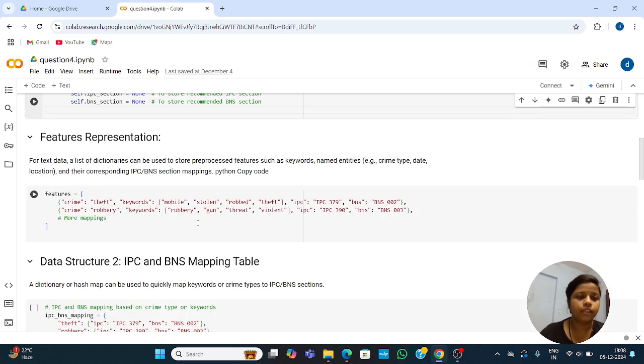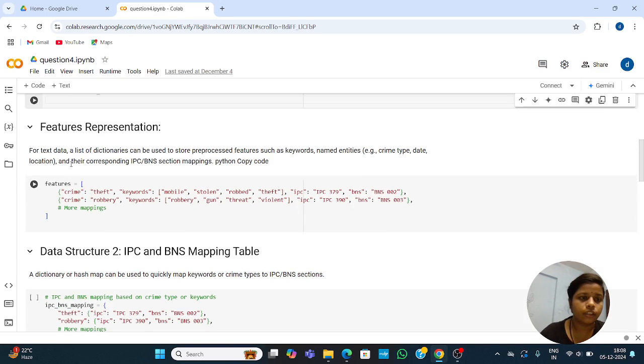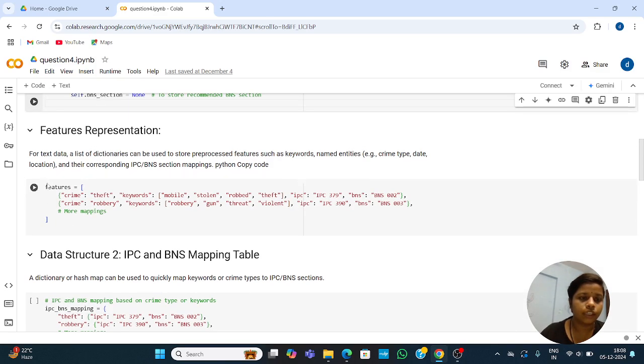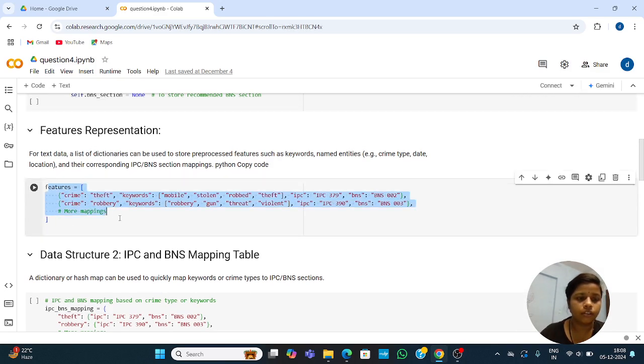Feature representation: for text data, a list of dictionaries can be used to store processed features such as keywords and named entities, for example crime type, date, location, and their corresponding IPC or BNS section. Mapping: Python code. So this is the Python code for feature representation. You can see here, this is the mapping.